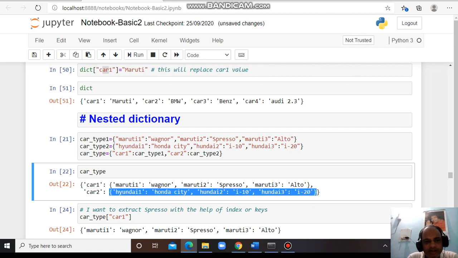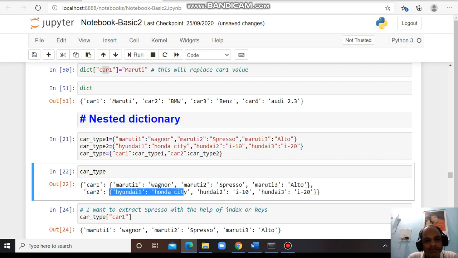It is a set of values assigned to keys, hence it is not a set, it is a dictionary. So car 1 is a key which contains a dictionary, and car 2 is another key which contains a dictionary. That means a nested dictionary.